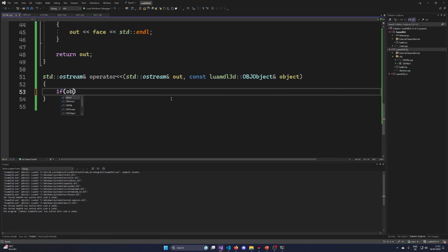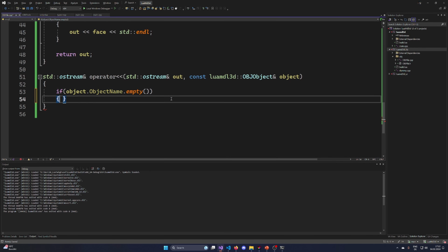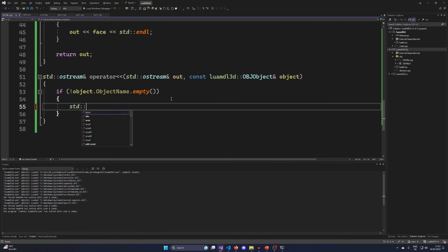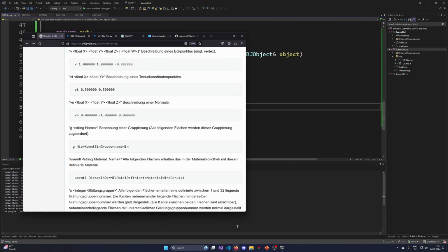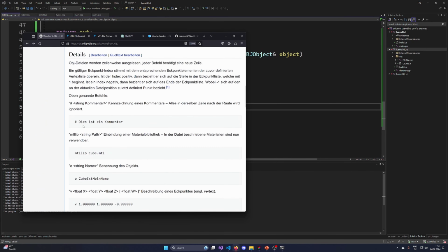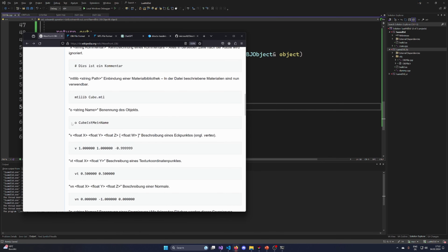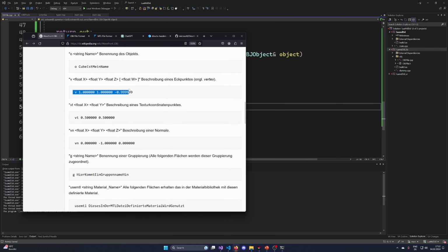And now let's take a look at the object. First of all, if object name is not empty, we're going to output the name. No, not std cout. We're going to go in here to the out that we already have. Right, so now how do we define the objects? This is going to be a bit more involved, so let's take a look. This is the comment from the file, then we are here at the object, we are outputting the name, we are starting with the vertices, with the textures and the normals.